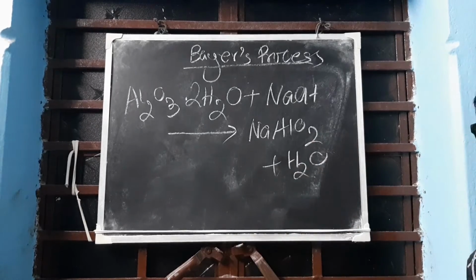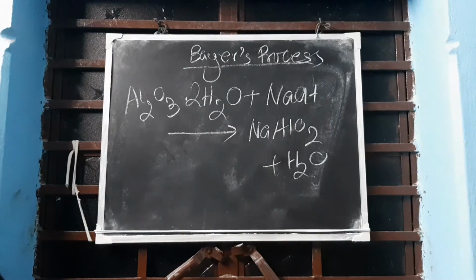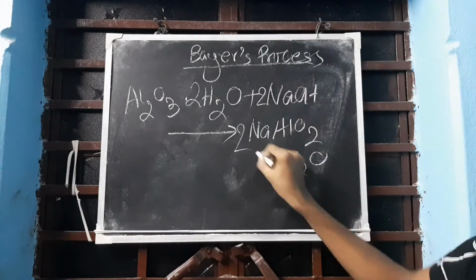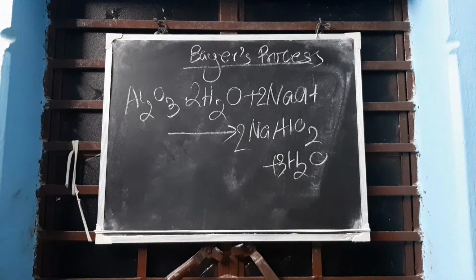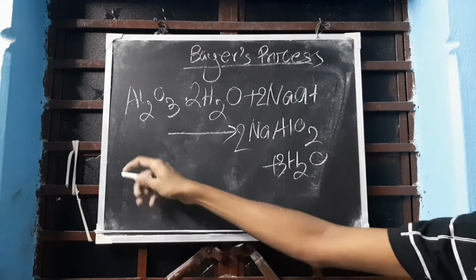Now balance the reaction: place 2 here, 2 here, 3 here. Balanced. This is the first step, the first reaction.